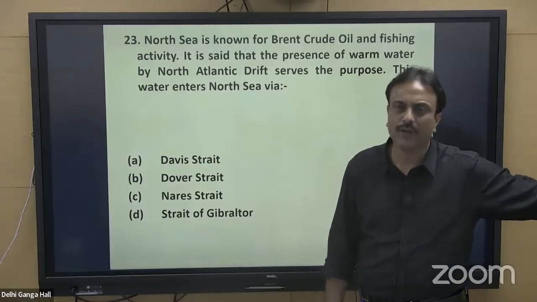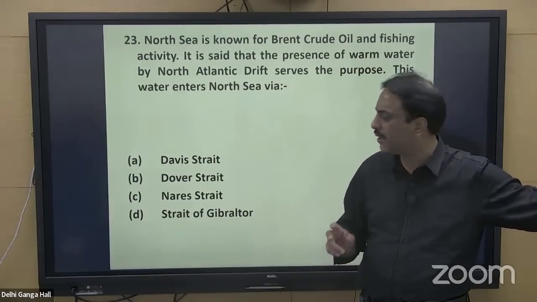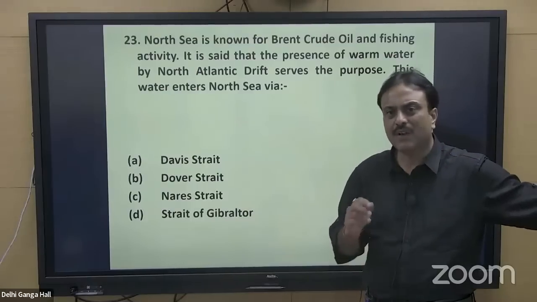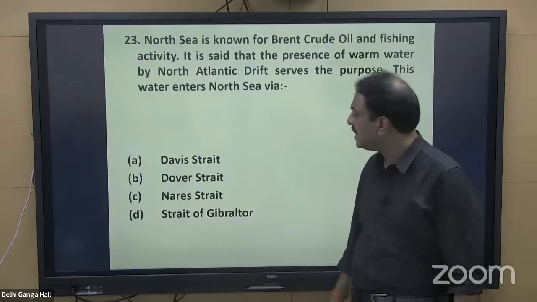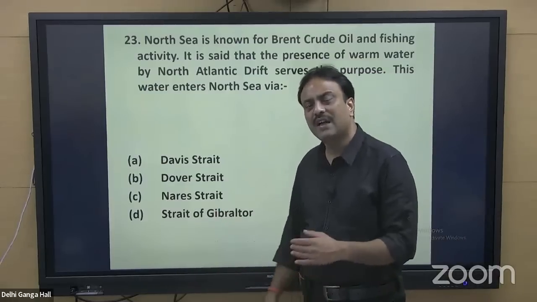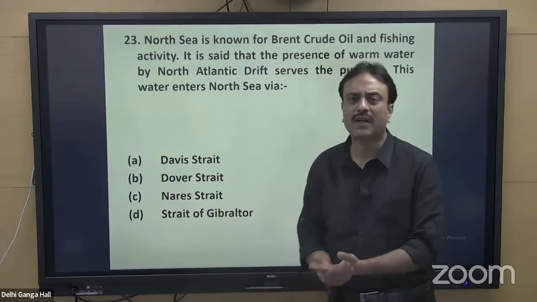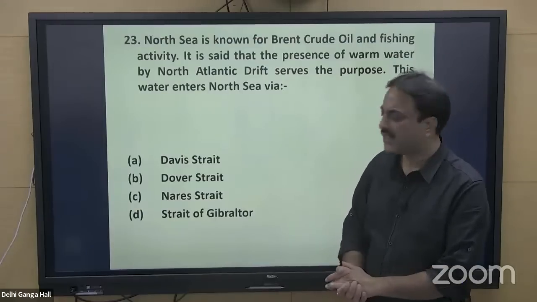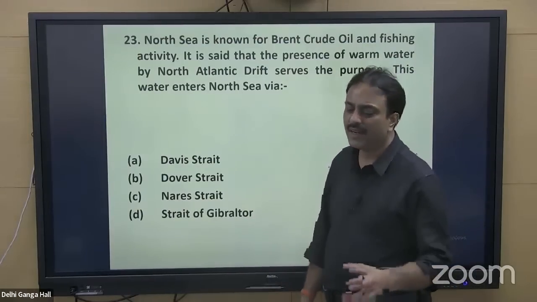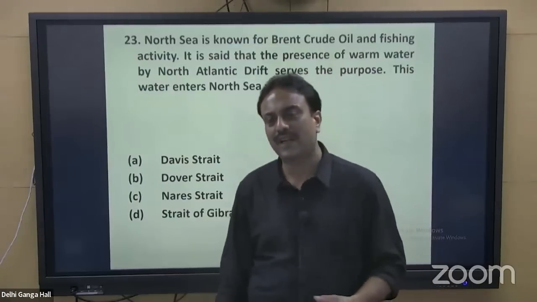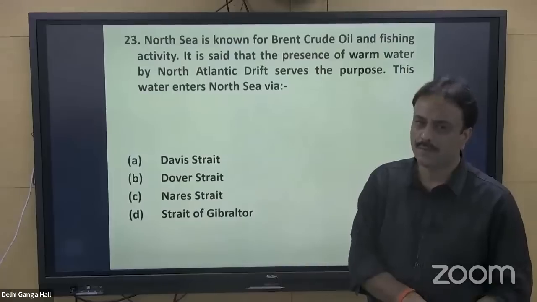If you look in your atlases, it is mentioned over there, but it is not shown as a wide water body. A small line may be drawn, which is written as Nares Strait. Nares Strait, I repeat, connects Labrador Sea to Arctic Ocean on the western side of Greenland. Strait of Gibraltar, a very prominent, renowned, important water body that connects Atlantic Ocean to Mediterranean.